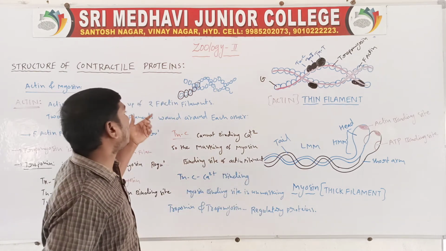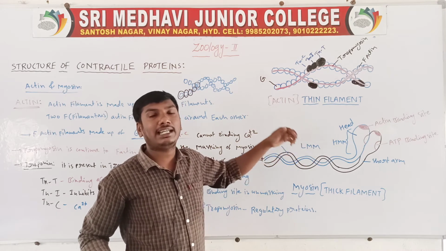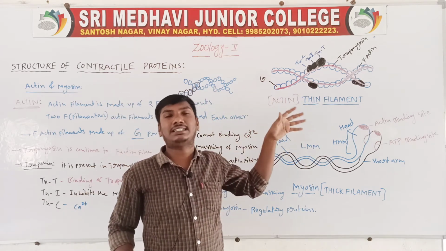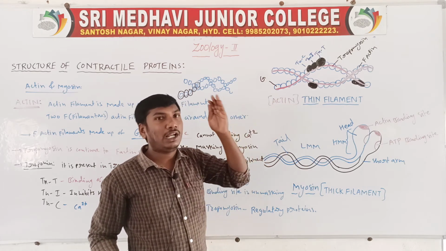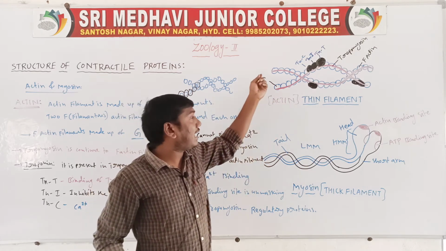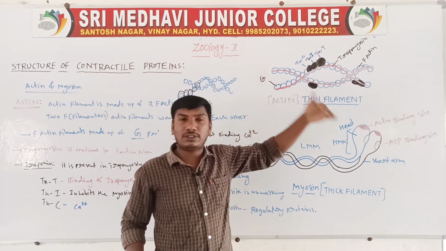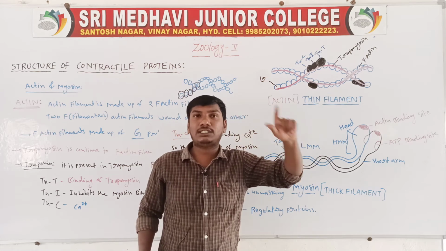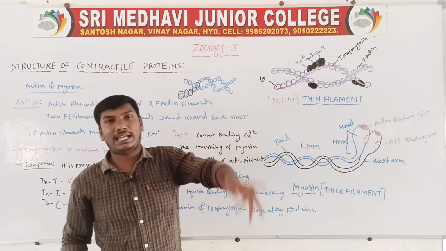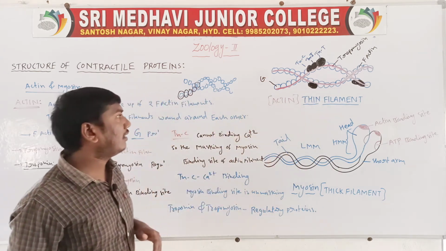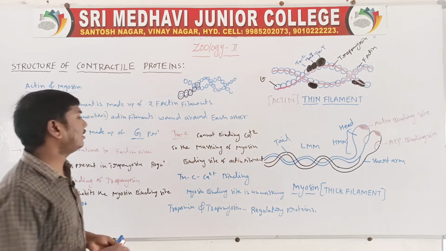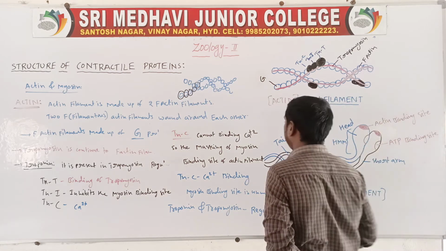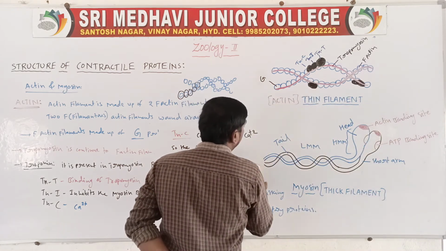So one protein is actin. The actin filaments are wound around each other, and these filaments are formed by globular proteins. Around them is another protein called tropomyosin, which contains another protein, troponin. The troponin has three parts: troponin T, troponin C, and troponin I. So that is the actin thin filament. Next, another one is the myosin. Myosin is the thick filament.